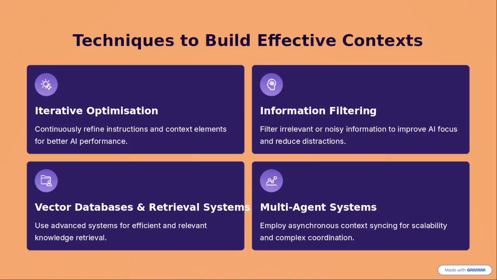Techniques to build effective context: iterative optimization, information filtering, vector databases and retrieval (RAG), and multi-agent systems. Okay. So as I said, there are different things based on our use cases, our context, and our applications. It's all up to us. The only thing is we need to provide effective context. Then the AI application's performance will be more accurate.